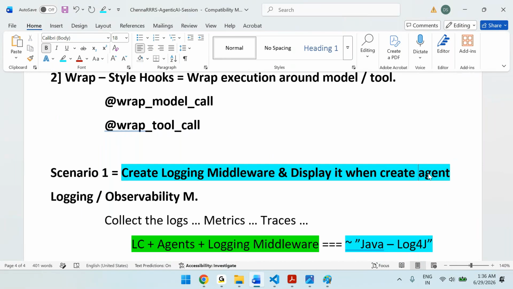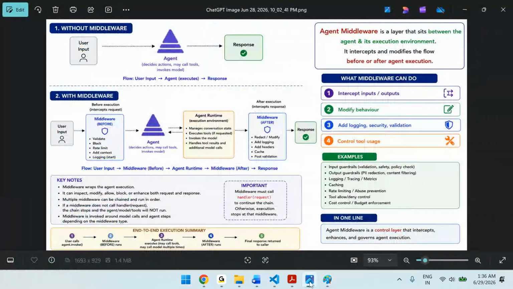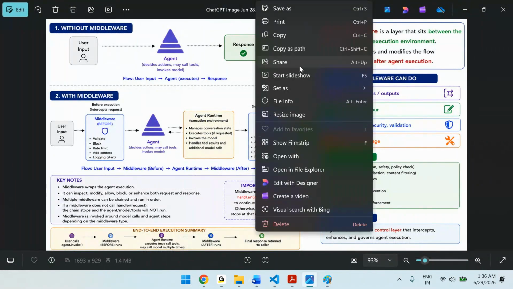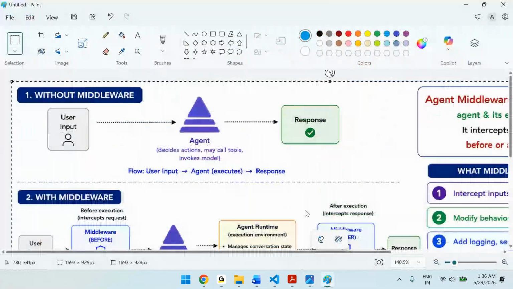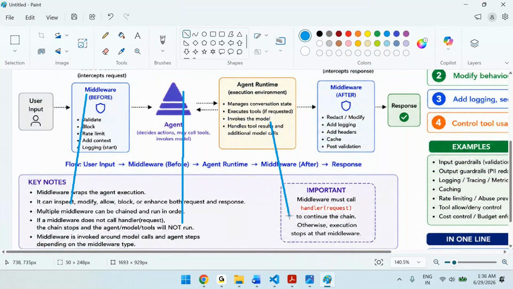So that means whenever you are creating an agent, there is a before agent and an after agent, right? If you go back to our picture, this is the one. Let me copy this and put it into Paint. So let's say this is the agent.